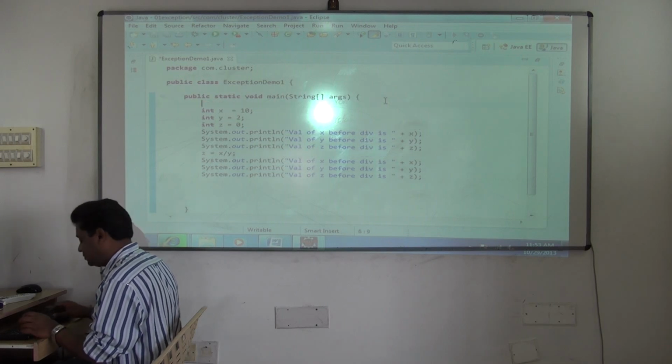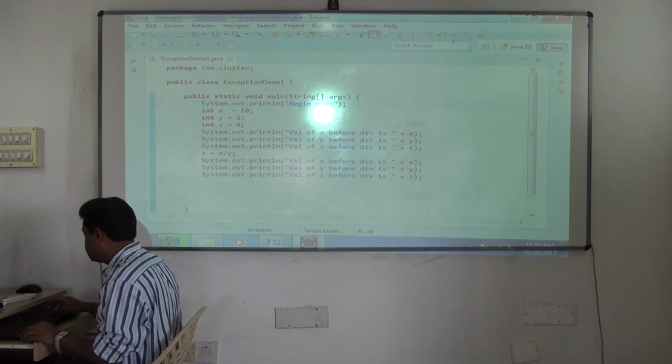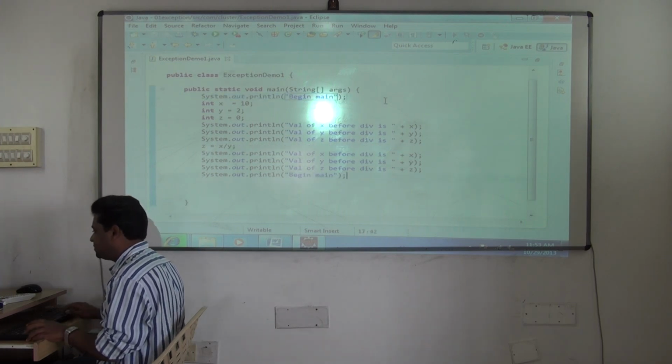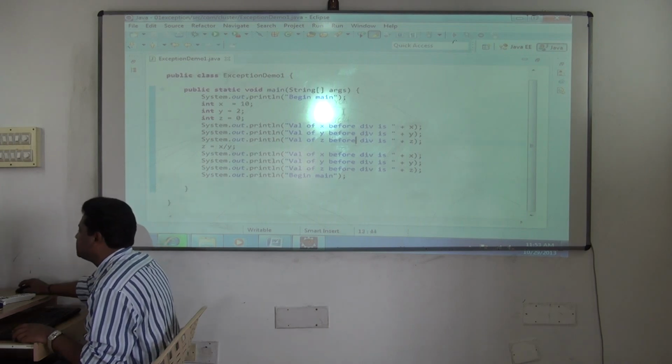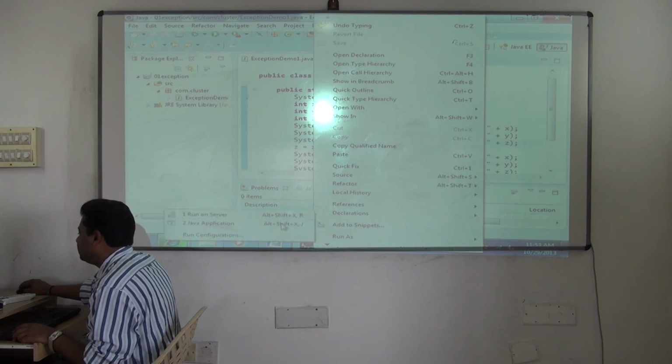Some more prints will be put. Put more print statements, else you will not understand the flow now. It will alter the flow. Exceptions will alter the flow. Understood? So let's see this now. Let's run the program now. It runs successfully because there are no errors which occur.